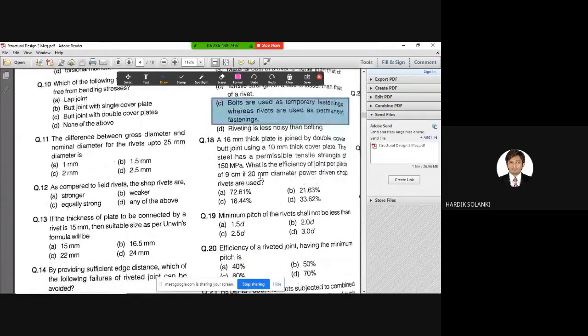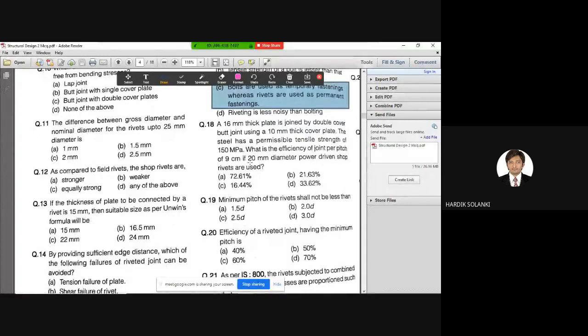Okay. Yes. Next, question number 18. I think this is again a calculative question, but I'll show you the steps, right? So a 16 mm thick plate is joined by a double cover butt joint using 10 mm thick cover plate. The steel has a permissible tensile strength of 150 megapascal. What is the efficiency of joint per pitch of 9 cm if 20 mm diameter power driven shop rivets are used? Efficiency of joint is what has been asked.